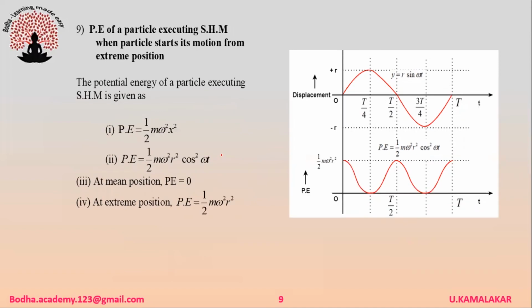The potential energy of a particle executing SHM when the particle starts its motion from extreme position is given as P is equal to half m omega square x square. It's also expressed as P is equal to half m omega square r square cos square omega t. At mean position, potential energy is 0. At extreme position, potential energy is maximum and is given as half m omega square r square. In SHM, the variation of potential energy with time is as shown in the figure.